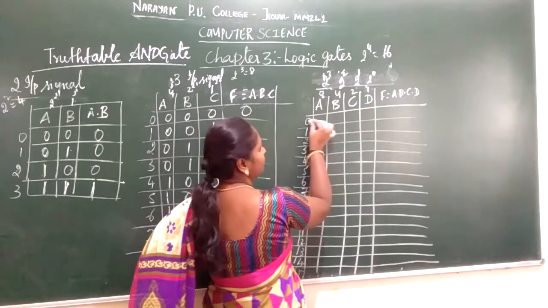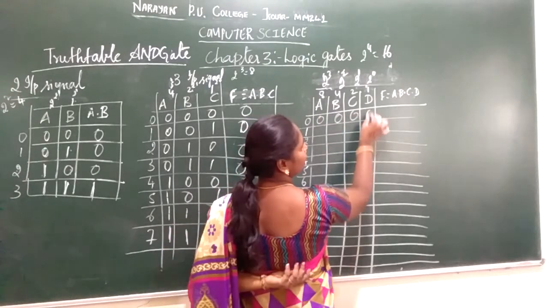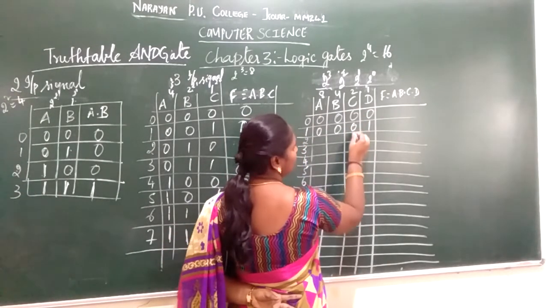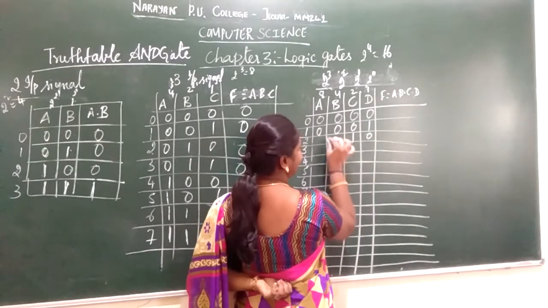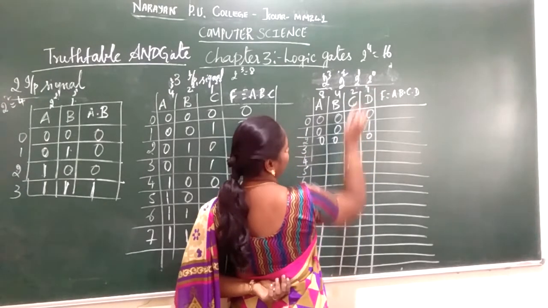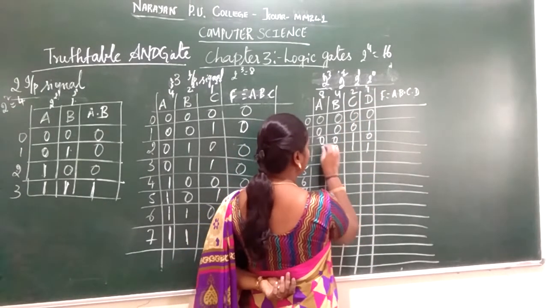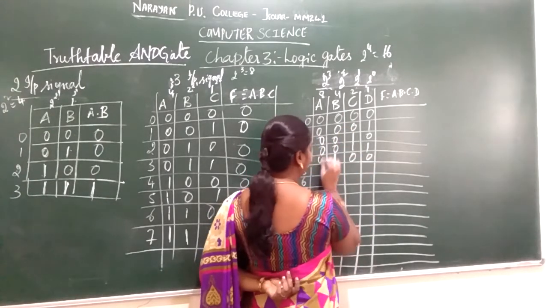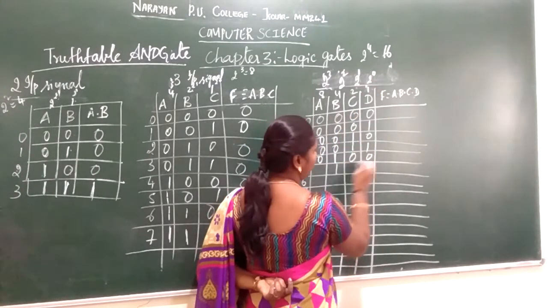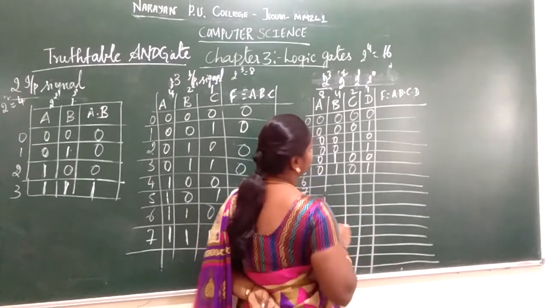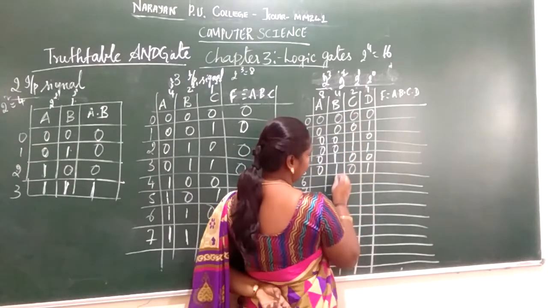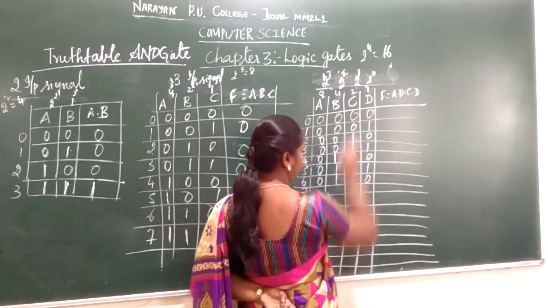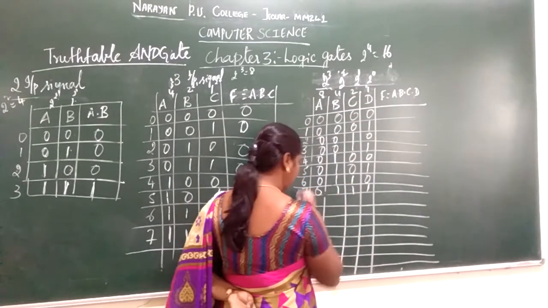So I have taken 4 inputs A, B, C, D. In place of 0, the input signal is 0. 1 means in place of 1, place it as 1. 2 means in place of 2, the remaining place is 0. 3 means 2 plus 1, the remaining place is 0. 4 means in place of 4, the remaining place is 0. 5 is 4 plus 1, 6 is 4 plus 2, and 7 is 4 plus 2 plus 1, the remaining place is 0.